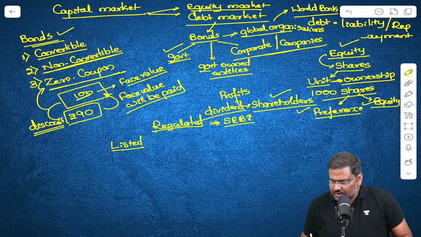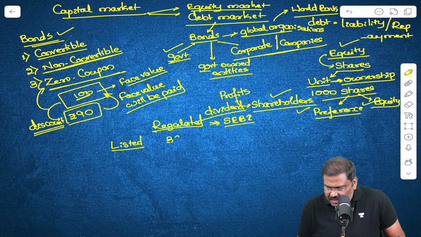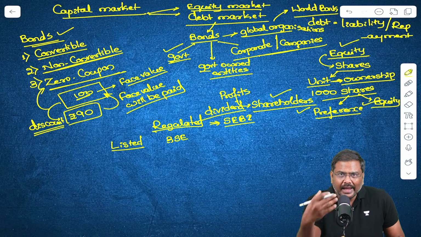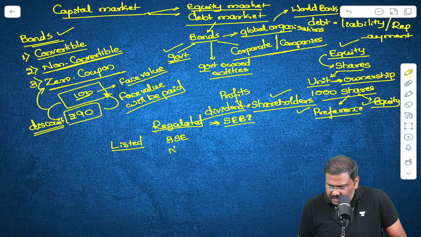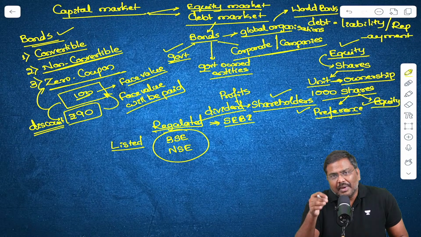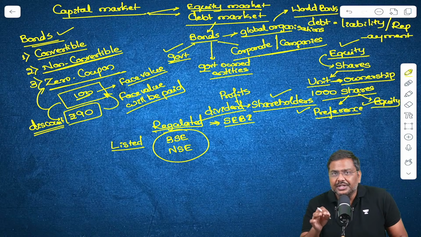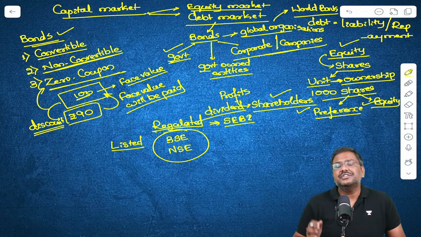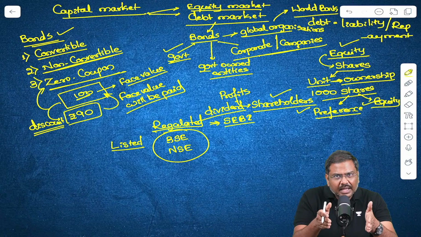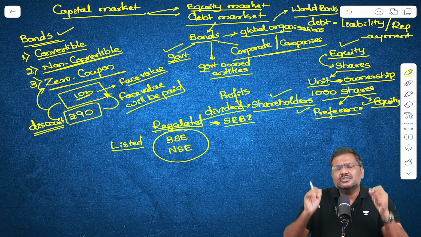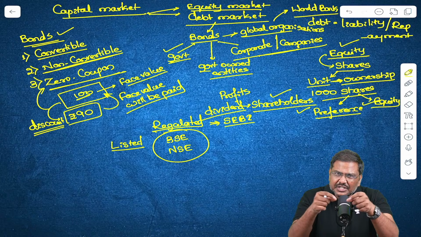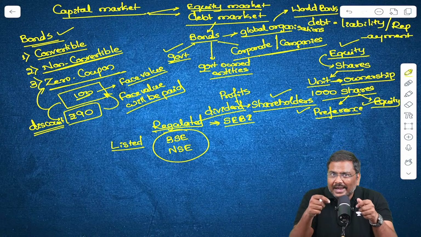You have heard of stock markets such as BSE, Bombay Stock Exchange, and NSE, National Stock Exchange. These two are major national level stock exchanges in India. Apart from these two, we have regional stock exchanges also, but these are very small in size and small in reach.